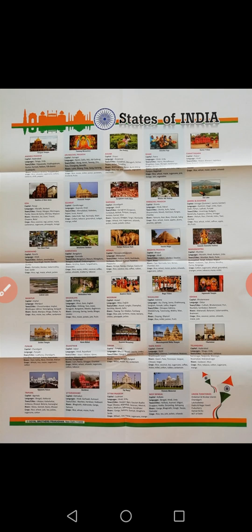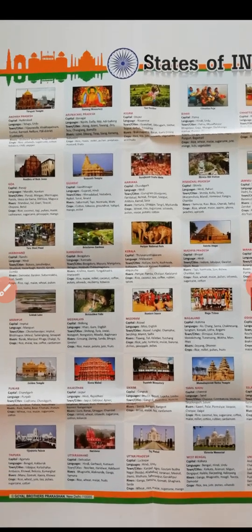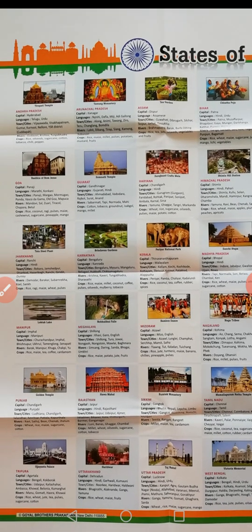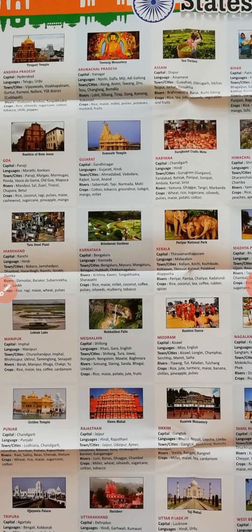So, if we leave Jammu and Kashmir from this list, then here are 28 states along with the important places, pictures, the capital city, the languages, the important towns or cities, and crops.